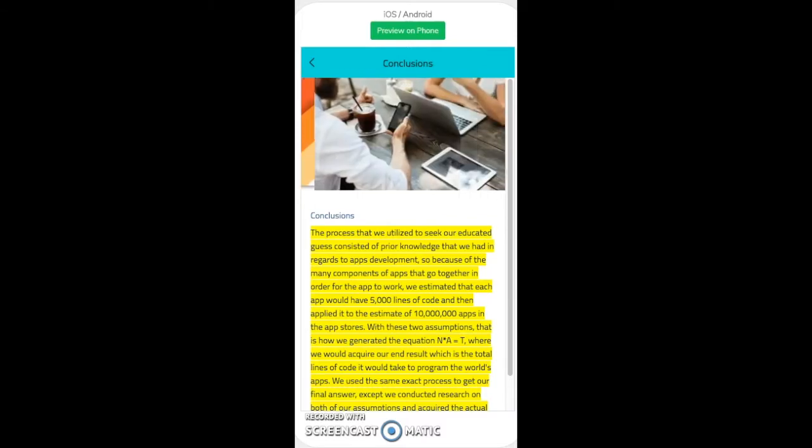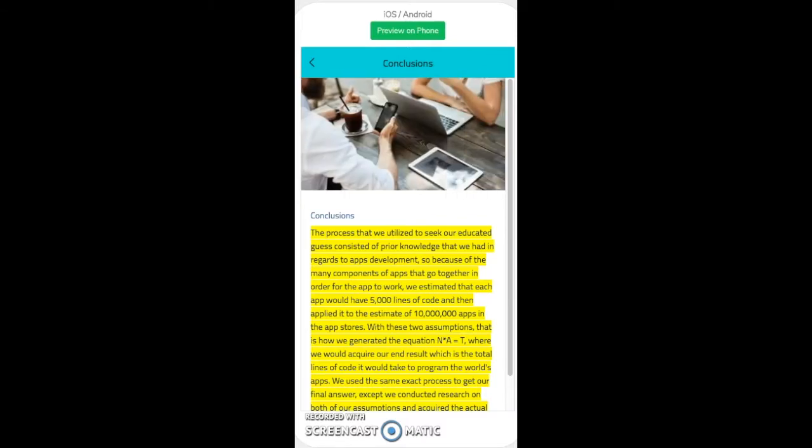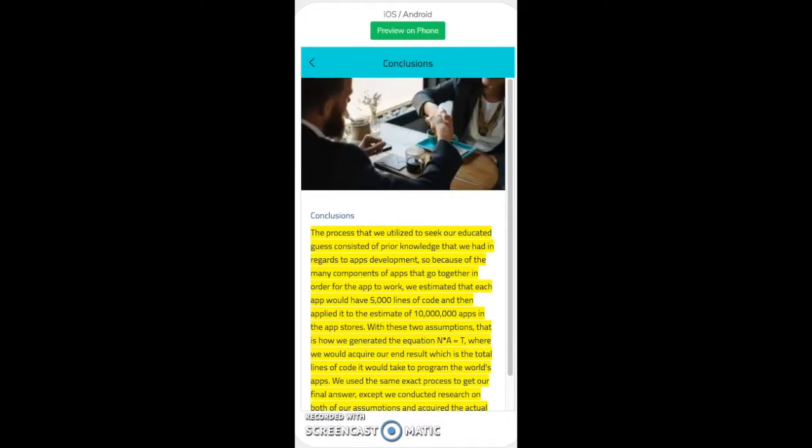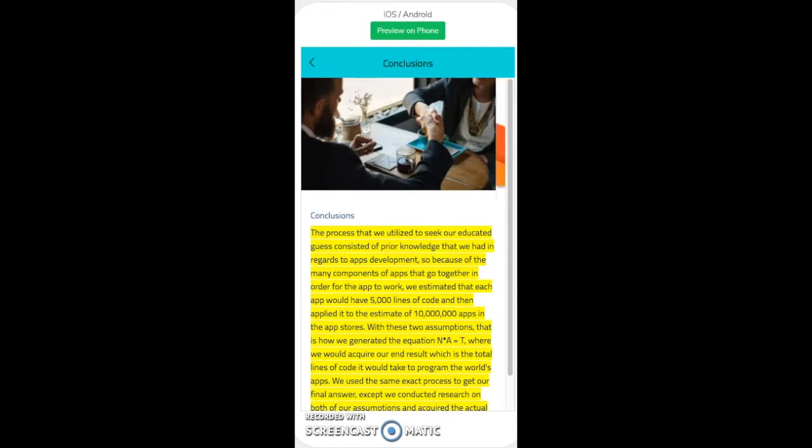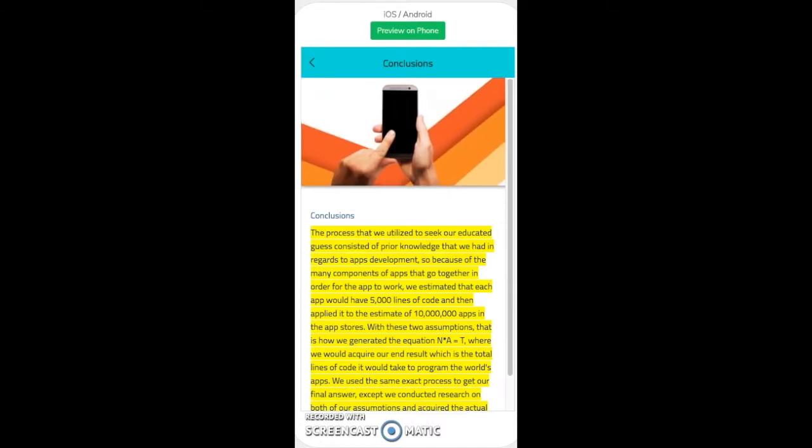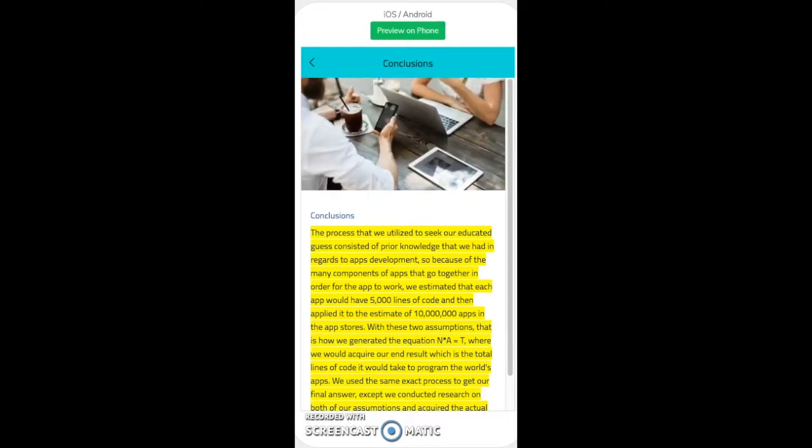So what conclusions or implications does that have for us? So first of all, I'd like to discuss the process that I utilized to get my educated guess. The process that I had utilized consisted of prior knowledge that I had in regards to apps development. So because of the many components of apps that go together in order for the app to work as a whole, I estimated that each app would have 5,000 lines of code and then applied it to the estimate of the 10 million apps there are in the app stores.